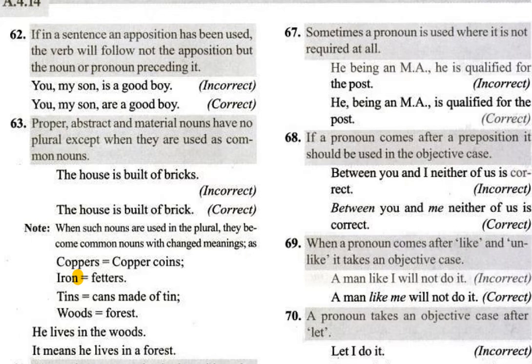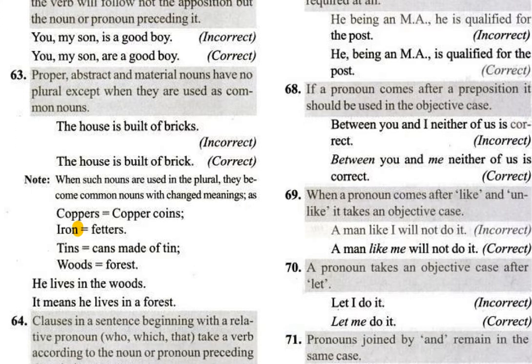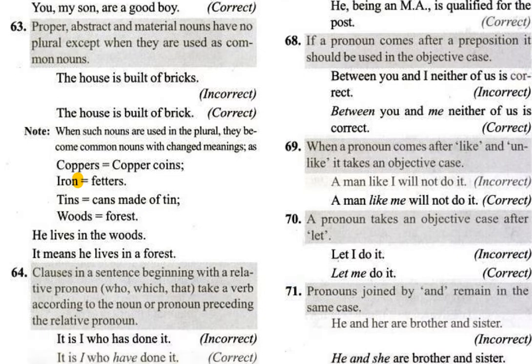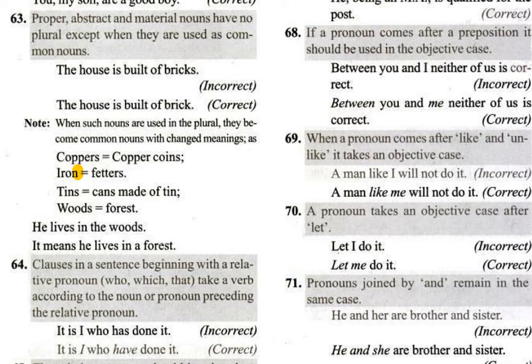So we'll go to the 69th now. When a pronoun comes after like and unlike, it takes the objective case. A man like me will not do it. Now here, when a pronoun is coming after like or unlike, then in that case, a man like me, you are comparing that. A man like me will not do it. Okay. Now next one. This is very, very important.